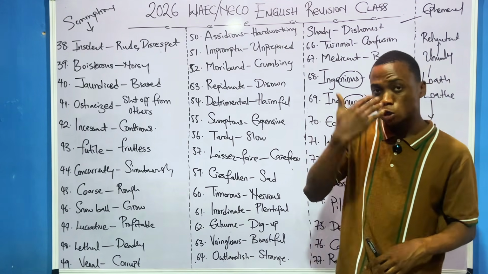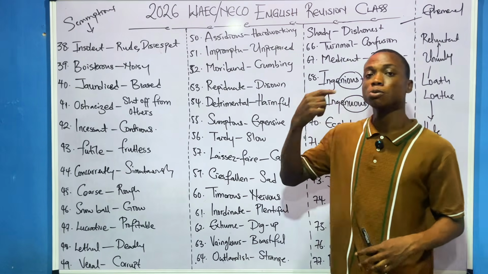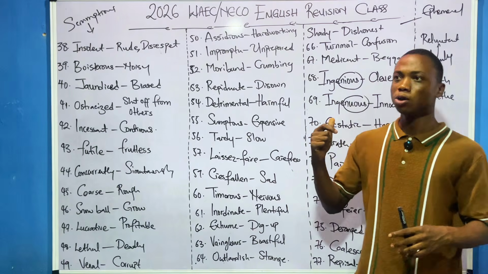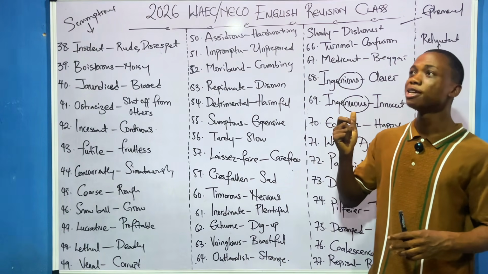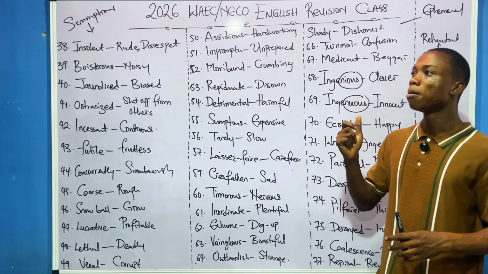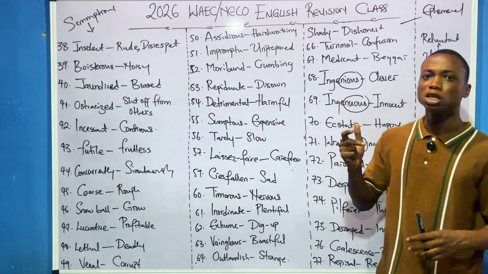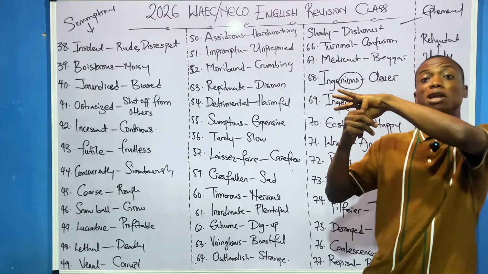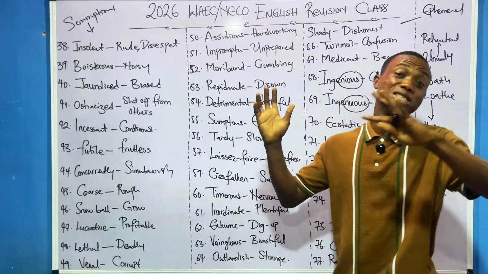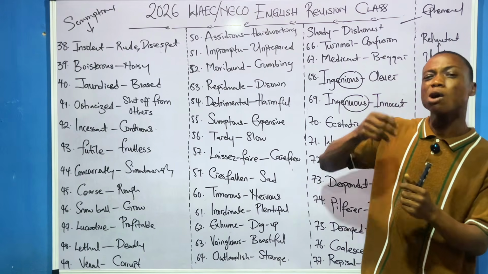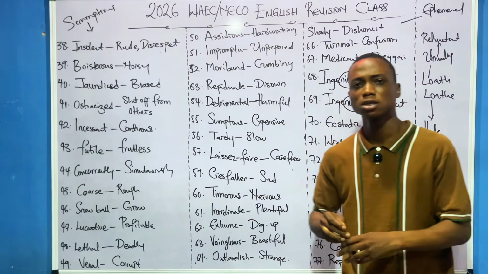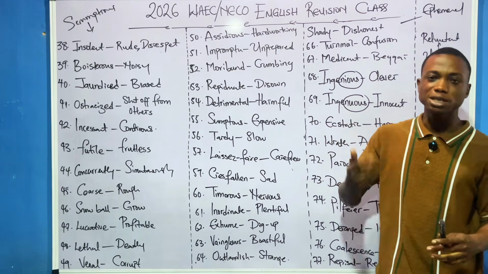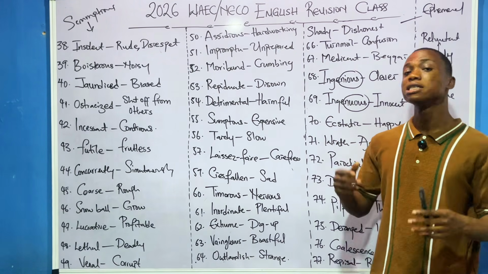For example, the question I just gave you is talking about someone that is poor. In the options, you might see something like magnanimous. You might see something like extravagant. You might see something like wasteful. You understand? Then you will now see something like poverty. The first 3 I just mentioned, they are talking about somebody that has money. They are completely different. But the last one is talking about the question that was asked. So that is how you know it. You just have to sit down and think before you pick the correct answer. Do you understand? So that's how it works.